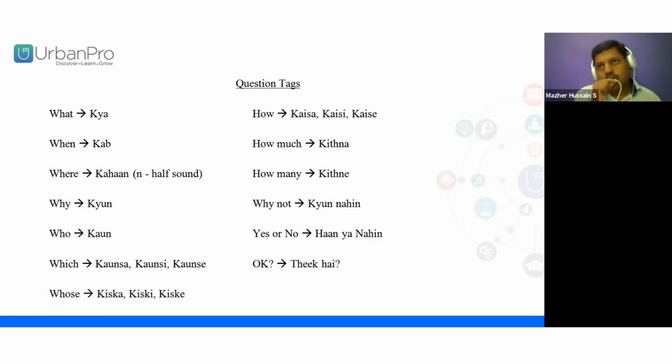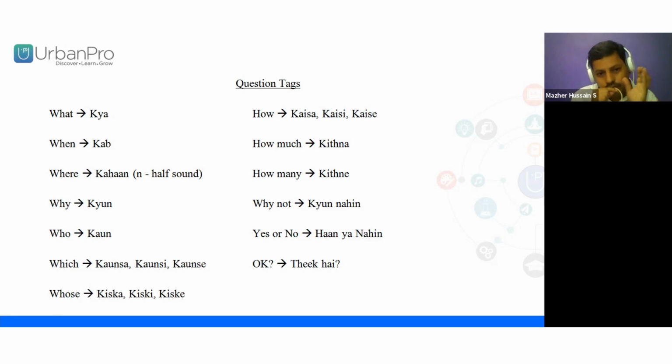But if I want to ask maybe my female friend or my female student, then I have to say tum kaisi ho, because she is a female. And if I want to ask maybe my father, or my uncle, or my manager, or my teacher, or maybe my elder brother, then I have to say aap kaise hain, because kaise is for respect. That is why you should know which word to use.